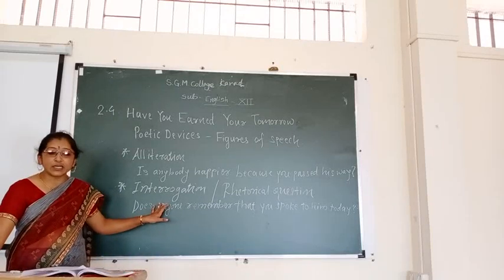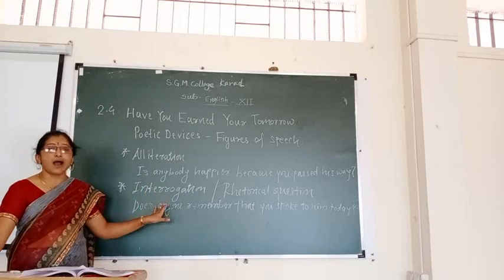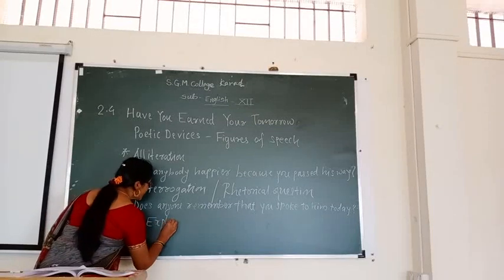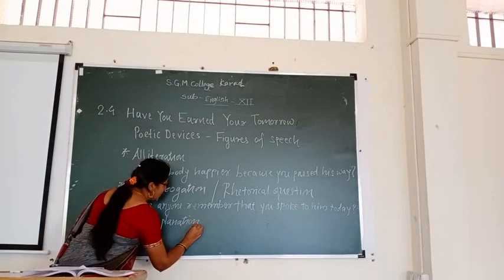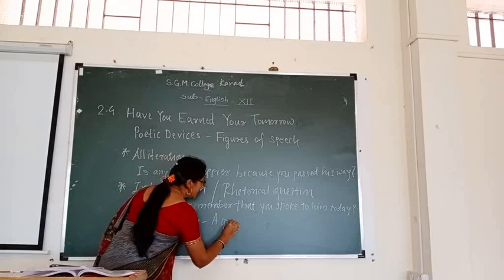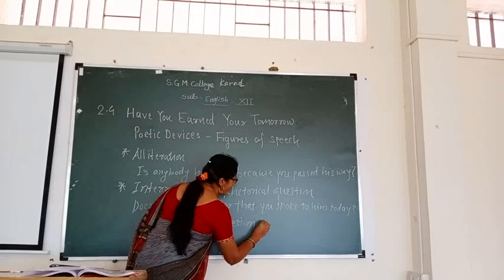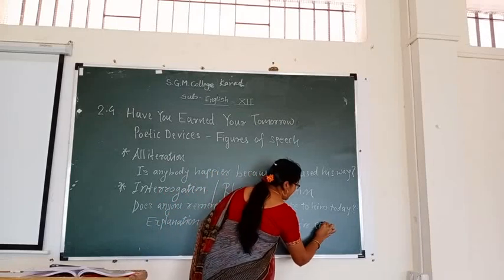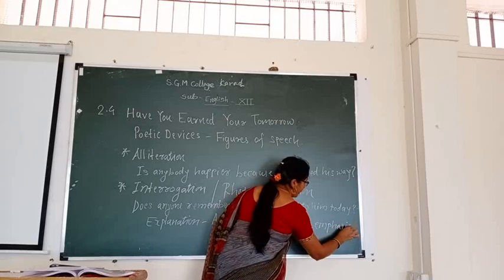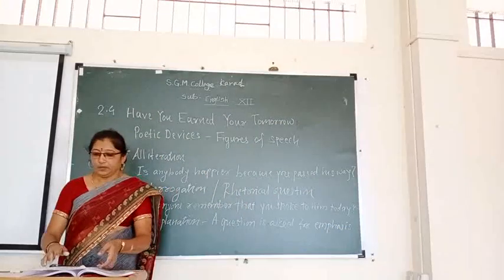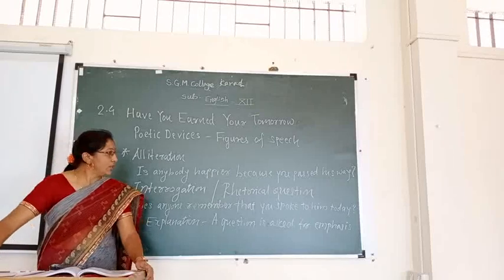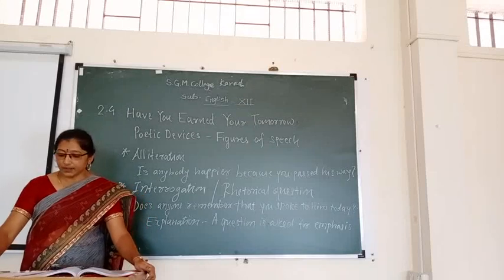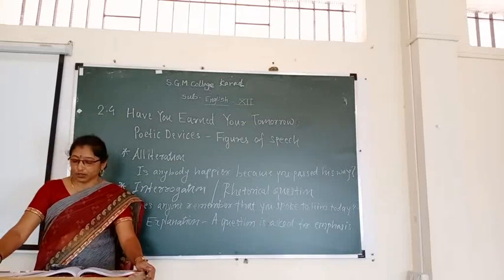You write your explanation like this: a question is asked for emphasis. Interrogation, rhetorical question.